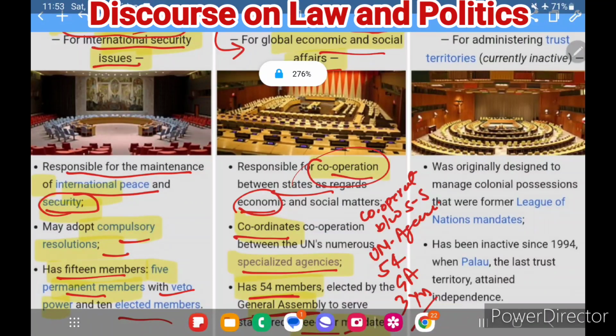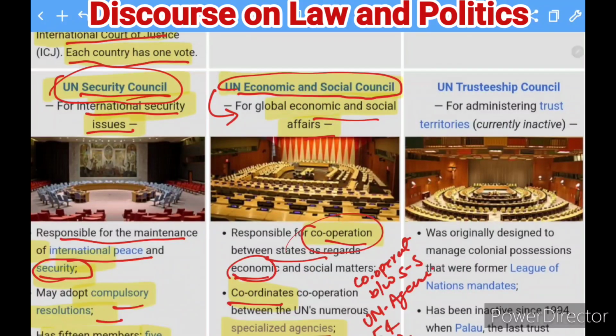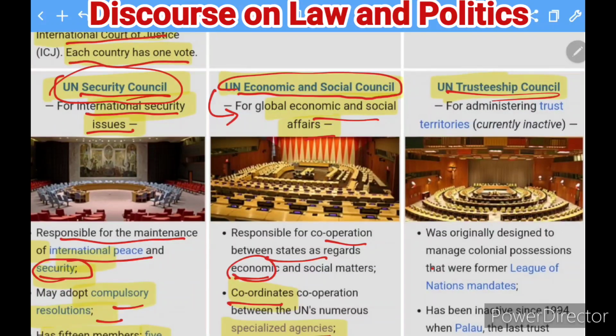So this is how you can find. Okay, coming to the next, the last one, the sixth body, which is here, that is the UN Trusteeship Council. Okay, and what is the purpose of this? It is to trust territories, but currently it is inactive.